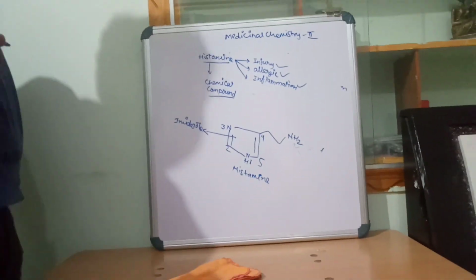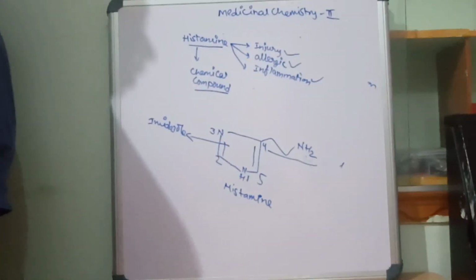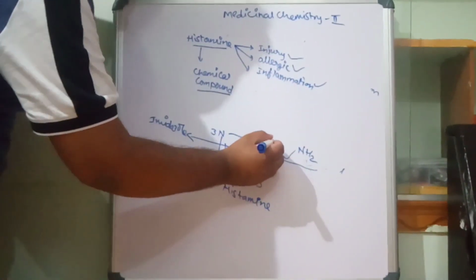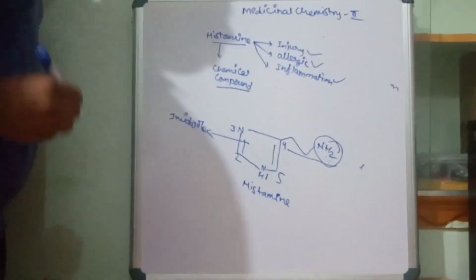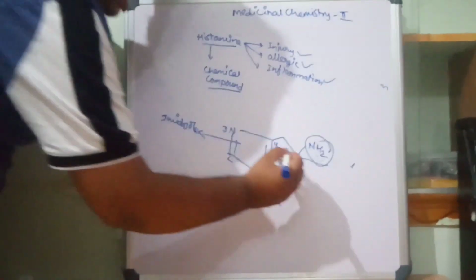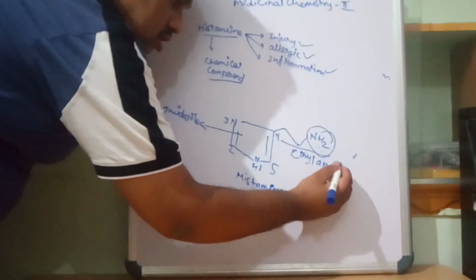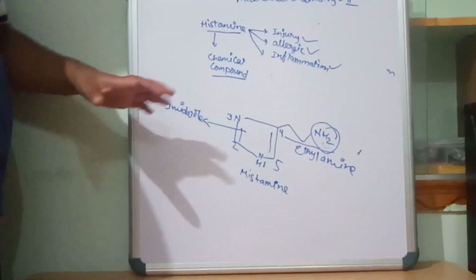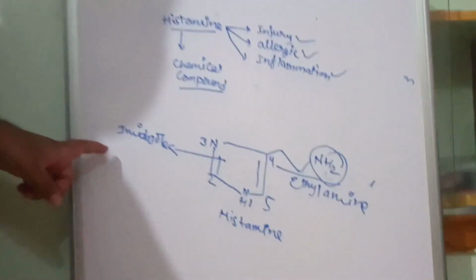They are called imidazole. And it contains a side chain at the fourth position. What is that side chain? The side chain contains 1 carbon, 2 carbon and an amino group. Now it is called an ethylamine. Ethylamine. So histamine chemically contains imidazole, which is